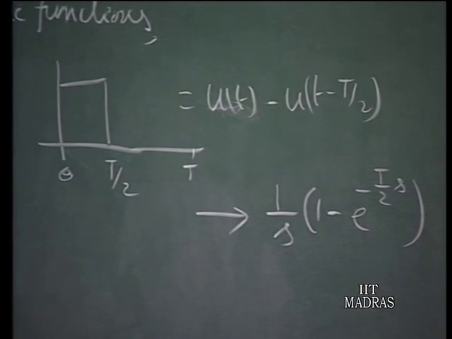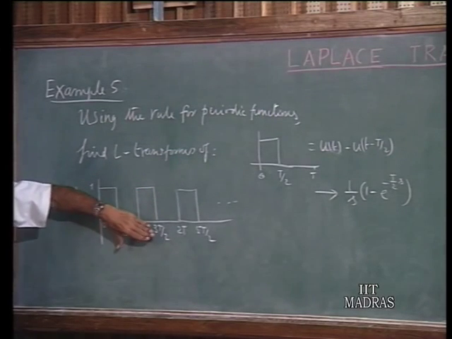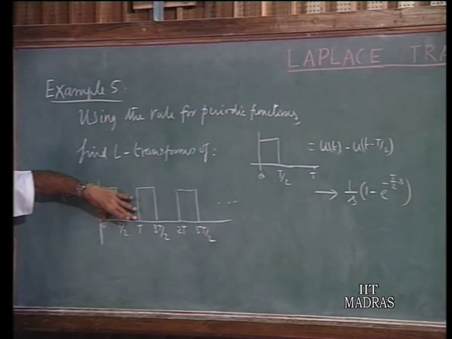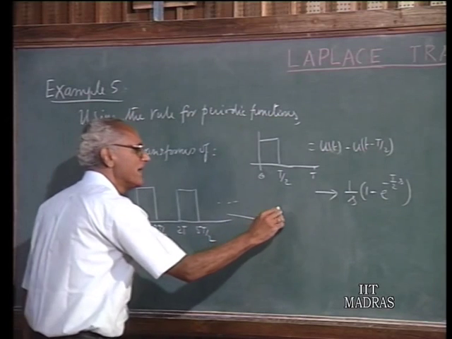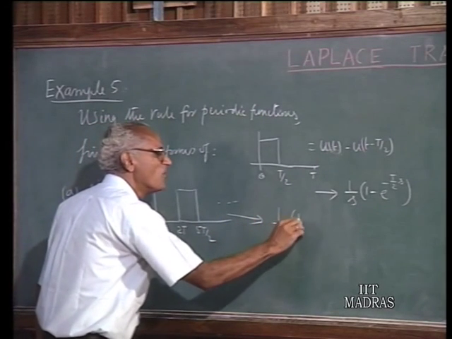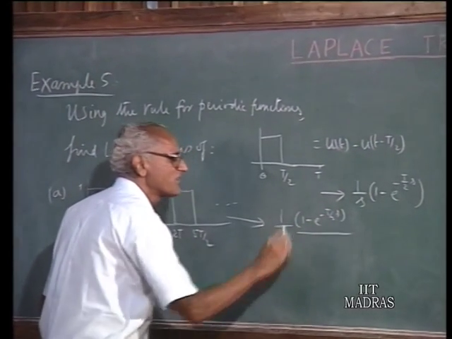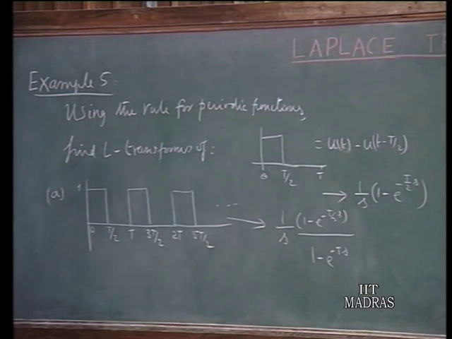Now, all we are having is the same pulse repeating itself identically every capital T seconds. Therefore, this is a periodic phenomenon, and we found the Laplace transform of the phenomenon in one period. So, the entire periodic function will be obtained by 1 over s times 1 minus e to the power of minus T by 2 s, the basic function, divided by 1 minus e to the power of minus T s, according to the rule that we had earlier derived for a periodic case.